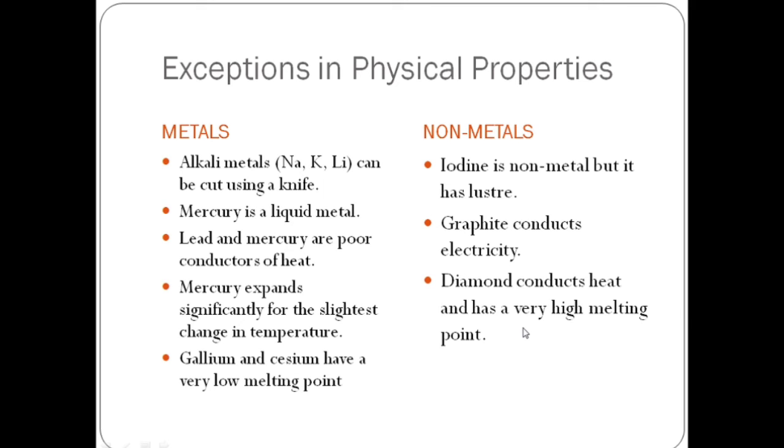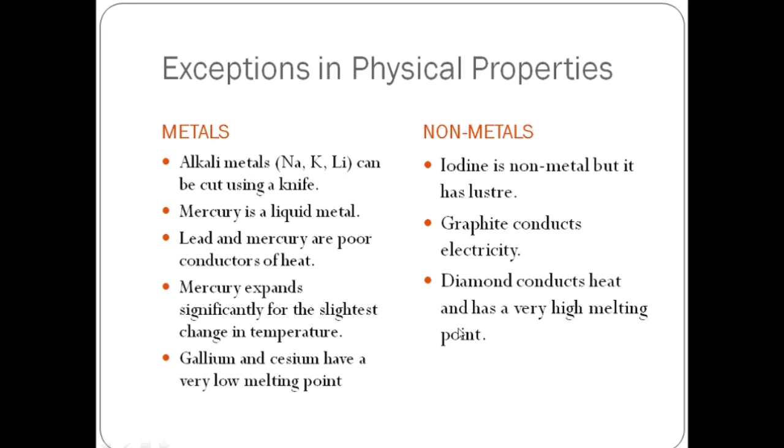Diamond conducts heat and has a very high melting point. So diamond is again a non-metal, but it still conducts heat and it also has a very high melting point. So these were some exceptions in physical properties of metals and non-metals. I hope this is clear.